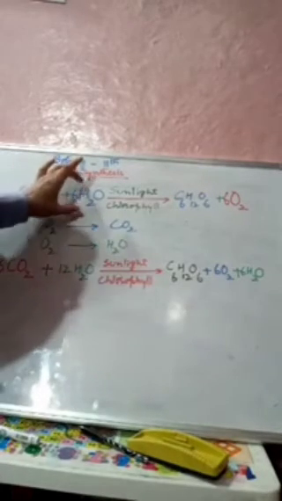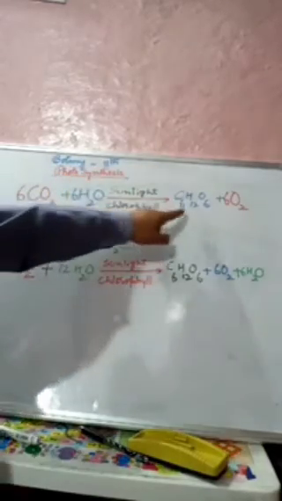So earlier, the equation of photosynthesis was given as carbon dioxide plus water, in the presence of sunlight and chlorophyll, giving this.